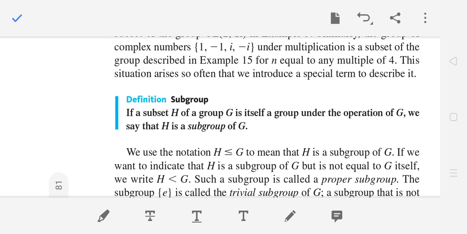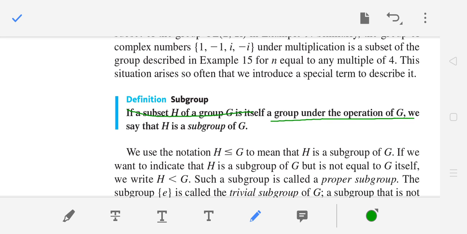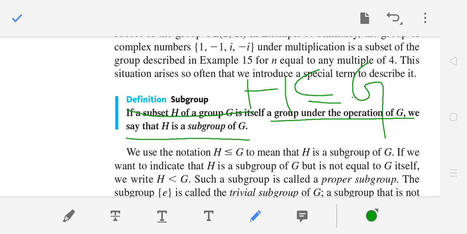If H is a subset of group G and is itself a group under the operation of G, then H is a subgroup. For example, Z is a group under Z plus, and if you take a subset like 2Z, then 2Z must also be a group under the same operation as G. So this is the main notion: whatever operation the group has, its subset also forms a group under that operation, and then you say that this is a subgroup of G.